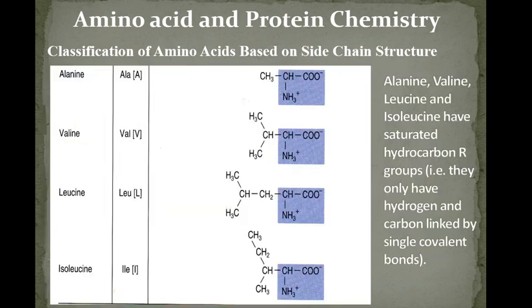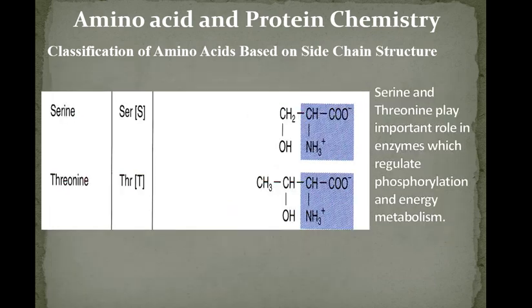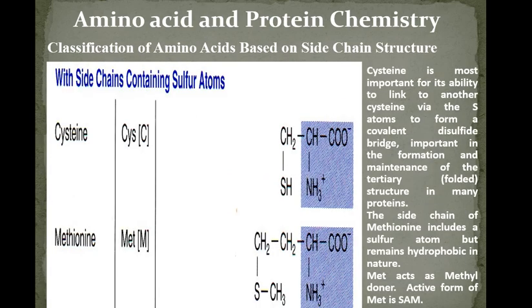Next, the aliphatic amino acids, that is glycine and alanine, are called simple amino acids with aliphatic side chain. Aliphatic means open chain. Then branched chain amino acids, we have 3, valine, leucine and isoleucine, are called branched chain amino acids. Then hydroxy group containing amino acids, we have 2, that is serine and threonine. Then sulfur containing amino acids, we have 2, cysteine and methionine.